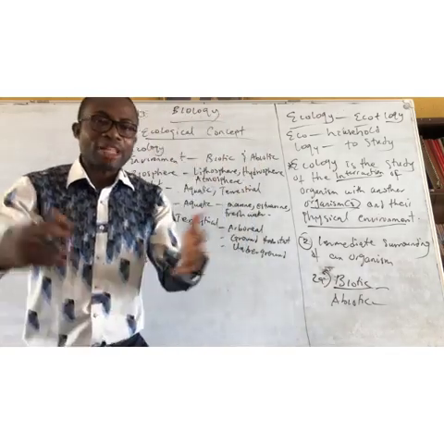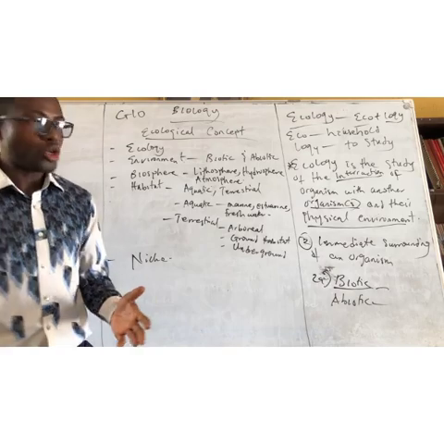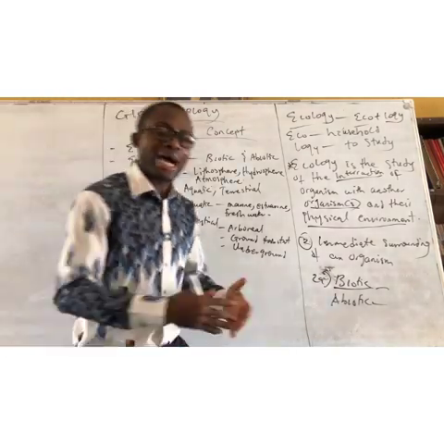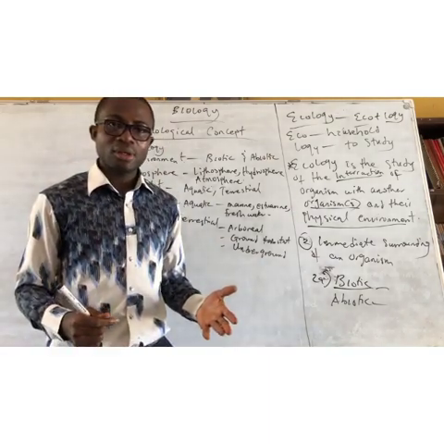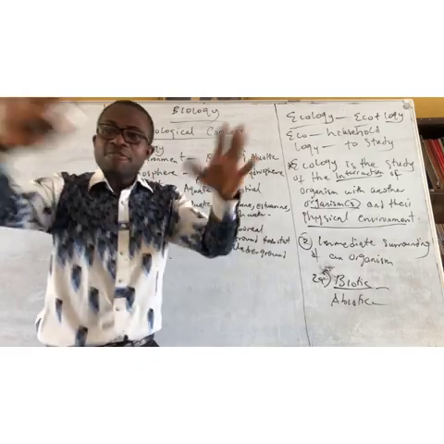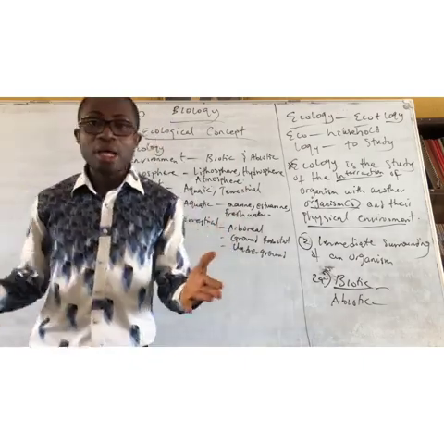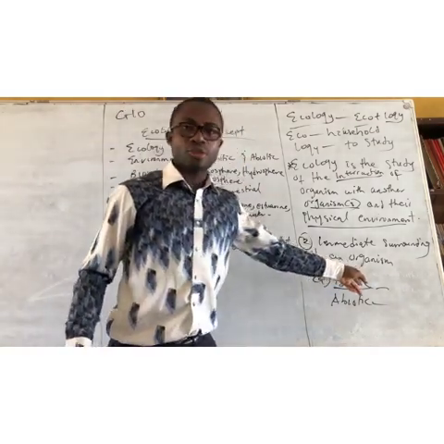Those living factors, living things, such as pests and diseases, such as animals, ants, and the rest of them. So any living thing that surrounds you, even plants, microorganisms, they are all part of your biotic factors.